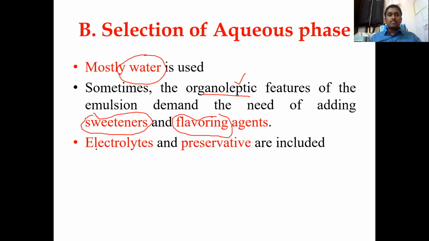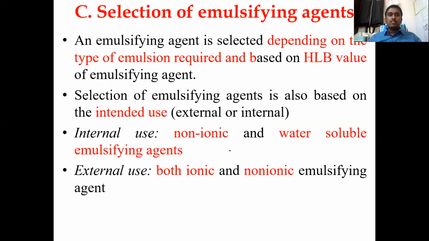Further, apart from this, as we discussed, electrolytes and preservatives also will be added to further improve the quality or the acceptability of the emulsions. So selection of emulsifying agent depends upon the HLB value, no doubt. Only one point you have to remember: there are emulsions used as topical or oral. Let us say cod liver oil emulsion is for oral purpose, while emulsions like lotions or creams are for topical purpose, that is called external. So both times you are using a surfactant.